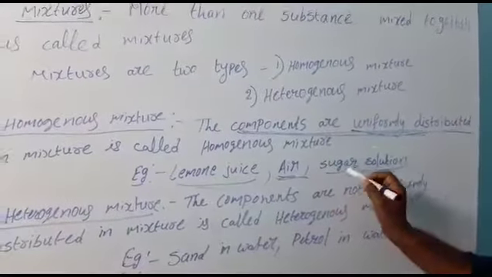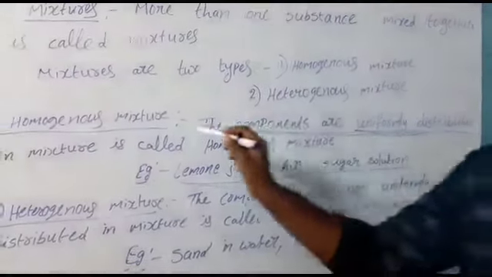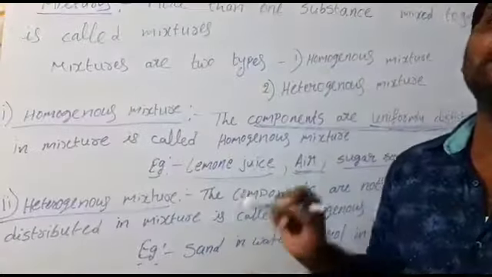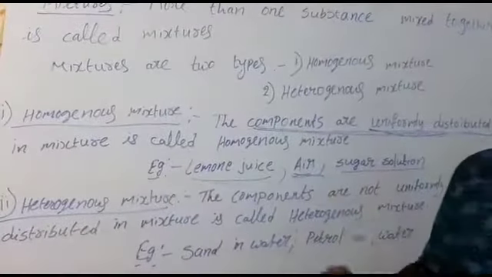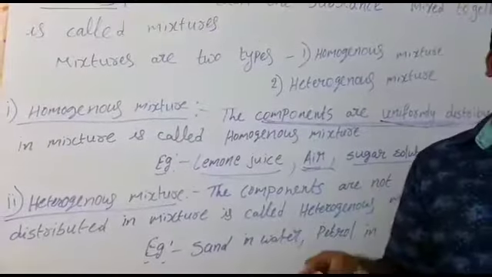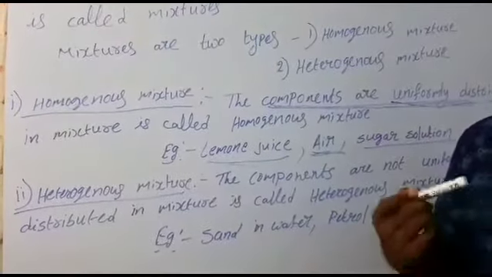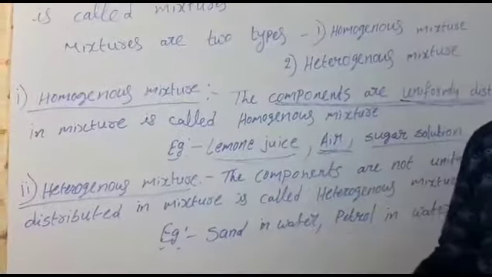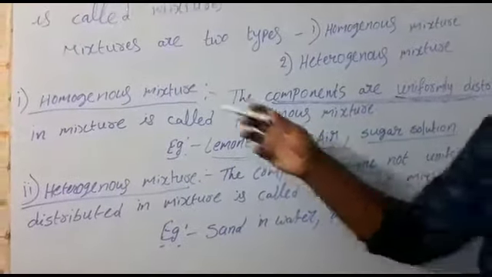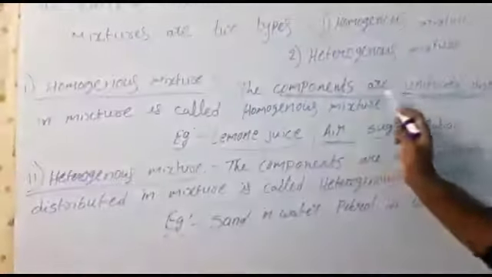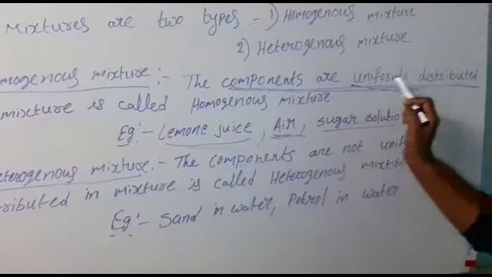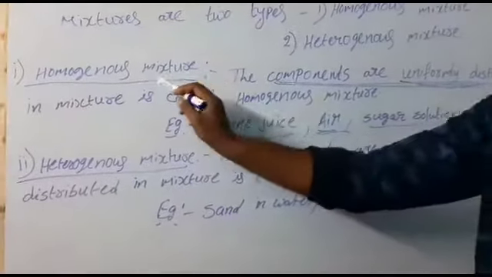Sugar solution also comes under homogeneous mixture, because if you taste one or two or three spoons, entirely it is containing the same taste, because the sugar is uniformly distributed in water. That's why it also comes under homogeneous mixture. Homogeneous mixture simply means the components are uniformly distributed.